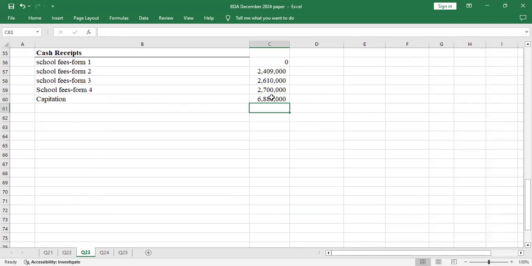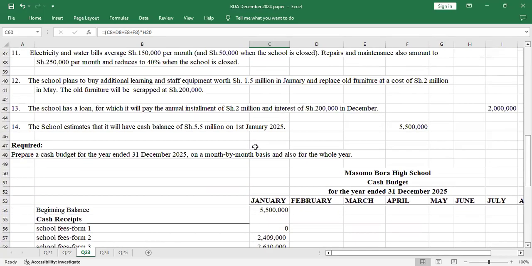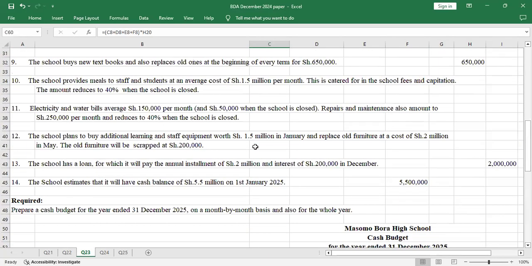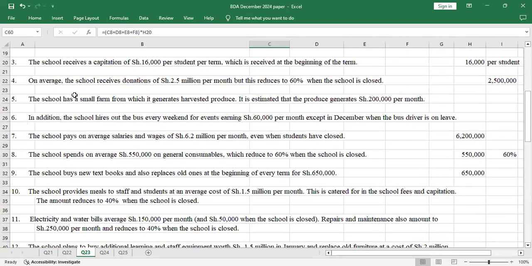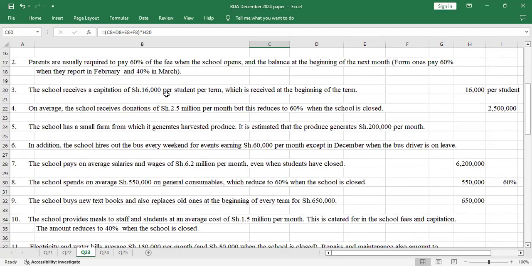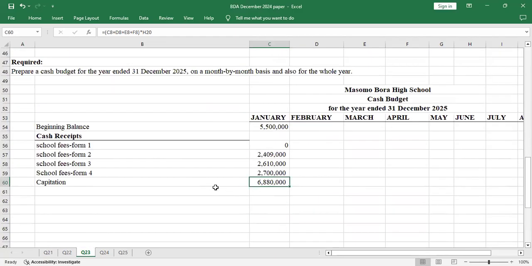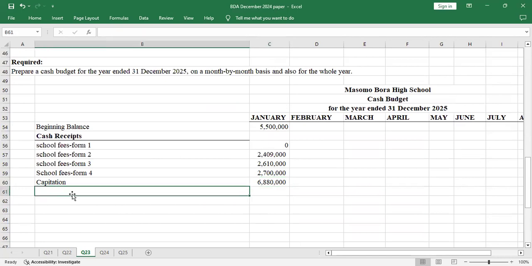So when you multiply that, you'll have a capitation of 6.88 million for the students, and that will happen in January because they're very clear that capitation only occurs at the beginning of the term. They say that the school receives capitation per student per term. So this term begins in January, so we'll pay that capitation for January. So we continue.